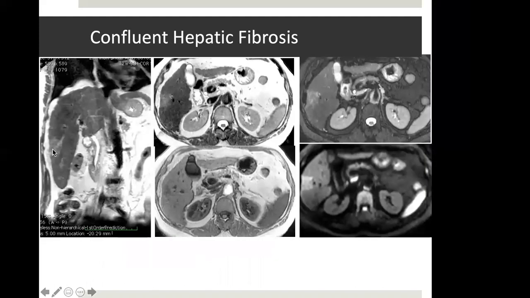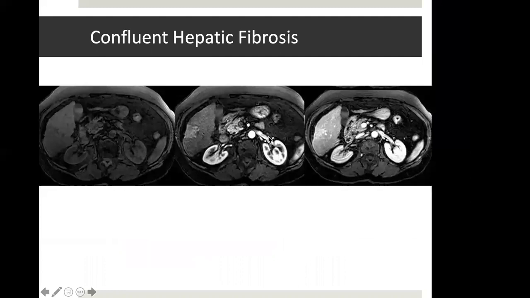A case of confluent hepatic fibrosis. The signal changes are almost the same as diffuse HCC. It is bright on T2, slightly hypointense on T1. There is mild diffusion hyperintensity, and it can even show some arterial phase enhancement, but then there is no washout. It shows persistent enhancement, and the key to diagnosis is the capsular retraction. So when we see this kind of appearance, it is in favor of confluent fibrosis rather than diffuse HCC.